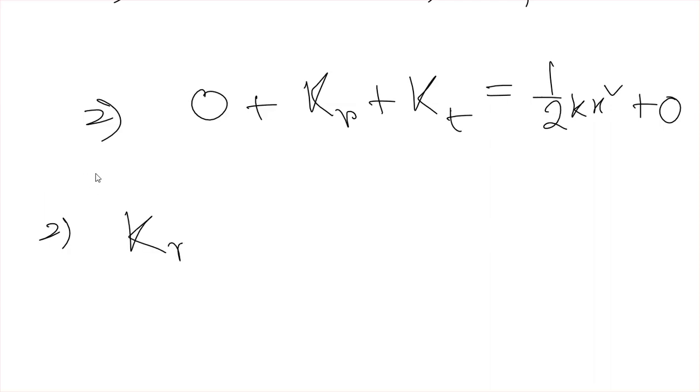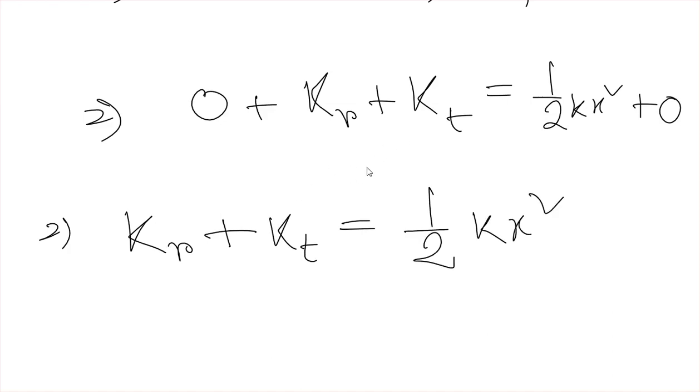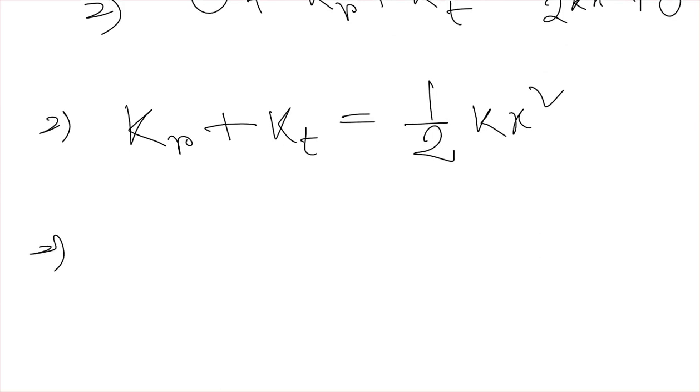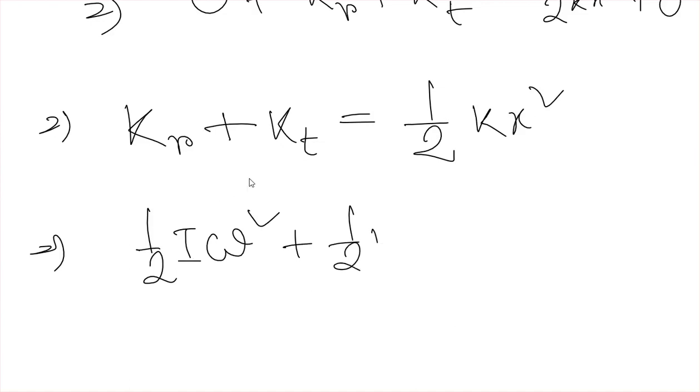So the rotational kinetic energy plus the translational kinetic energy will be equal to the potential energy stored in the spring. Okay, so now we can say that the rotational kinetic energy is half I omega square plus translational kinetic energy, half mv square, will be equal to half kx square.